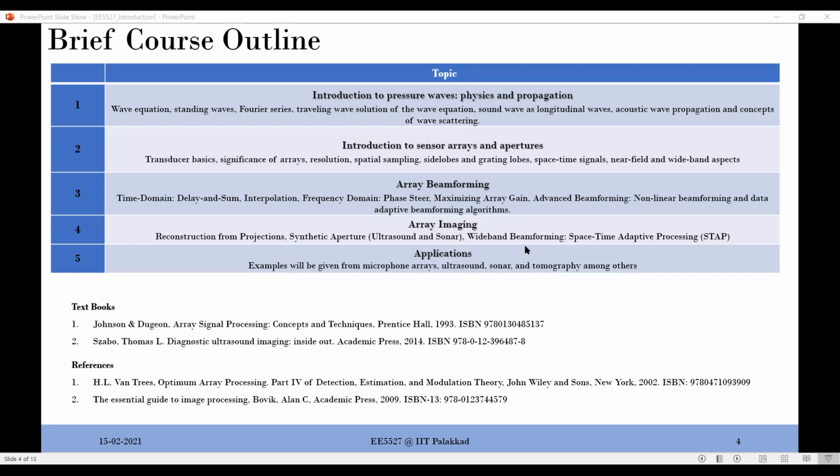So transducers are always two-way. They are used as sensors, and at the same time they can be used to create excitations, to create energy and send it out to the medium. Most of the time, when I say sensor arrays, we can imagine that transducers also behave in the same way. I use those terminologies to and fro, and if you are very particular about it, please understand that subtle difference, but otherwise you can safely ignore it. For the sake of this course, we consider them the same.